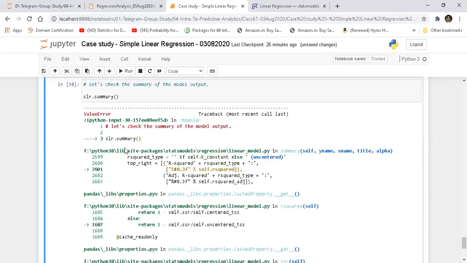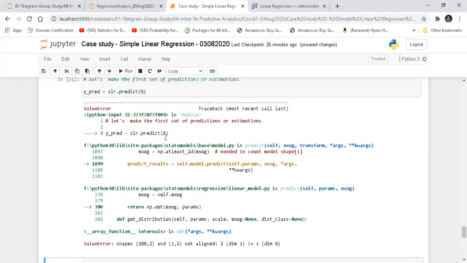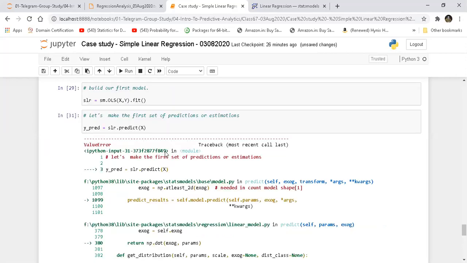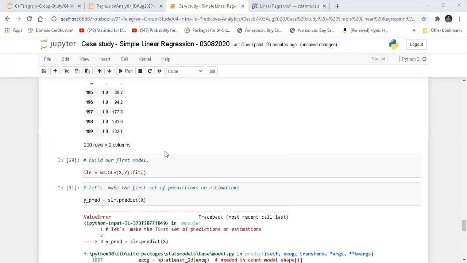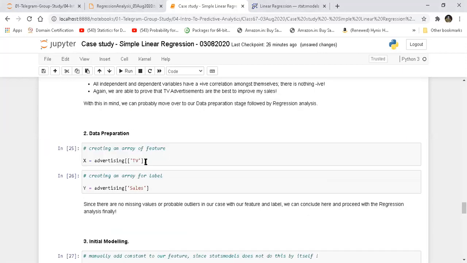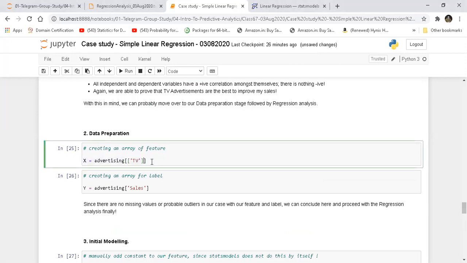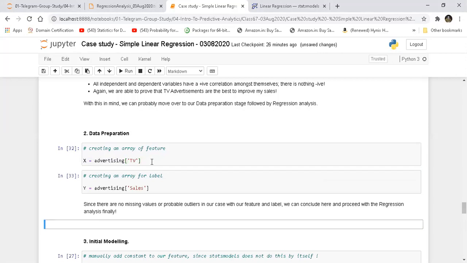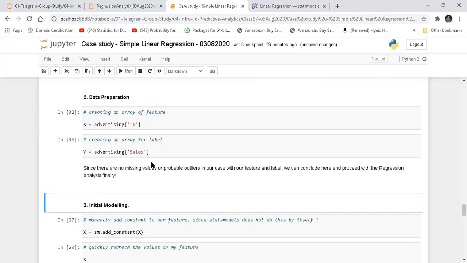So it is now trying to predict, but it's not able to. I believe there is some error. Oh, okay. Sorry, I shouldn't have done this. This is a single variable. Let's start again and see if this works.